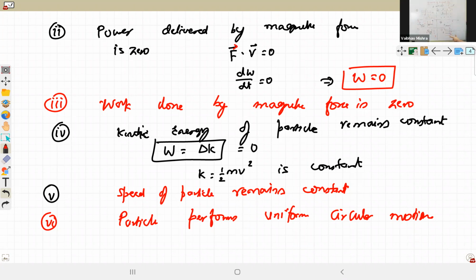Magnetic field. And then turn your middle finger towards velocity. Thumb is coming out of the plane. So then you understood?